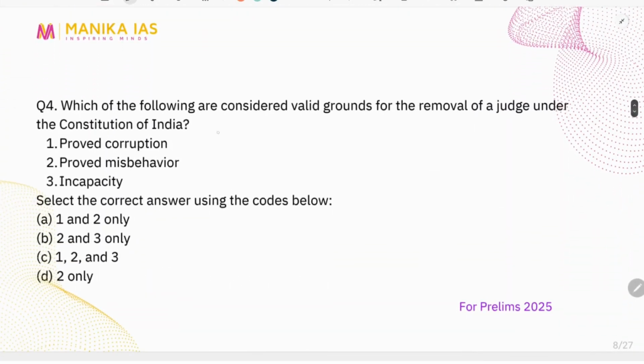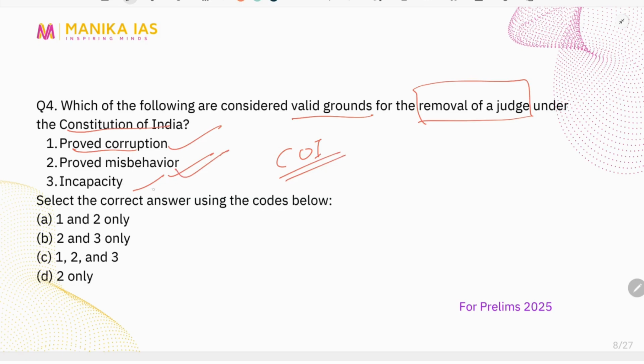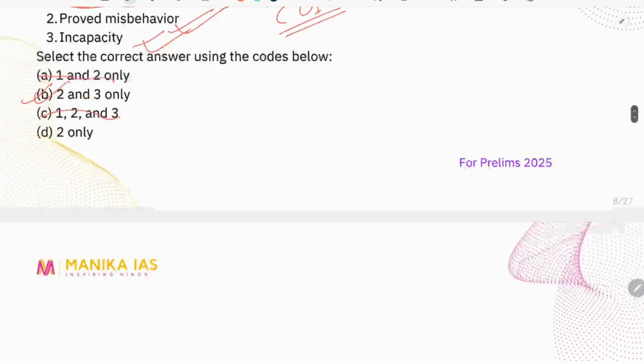Next question, which of the following are considered valid grounds for the removal of a judge under the Constitution of India? Proved misbehavior, proved corruption, incapacity. Actually, it's not proved corruption. The thing that has been mentioned in the Constitution of India is basically the 2 provisions. Number 1 is proved misbehavior and the second is incapacity. Proved corruption can be said to be a part of proved misbehavior, but not as such mentioned in the Constitution. So here 1 is not correct. In that way we can eliminate. 2 and 3 is the correct answer.